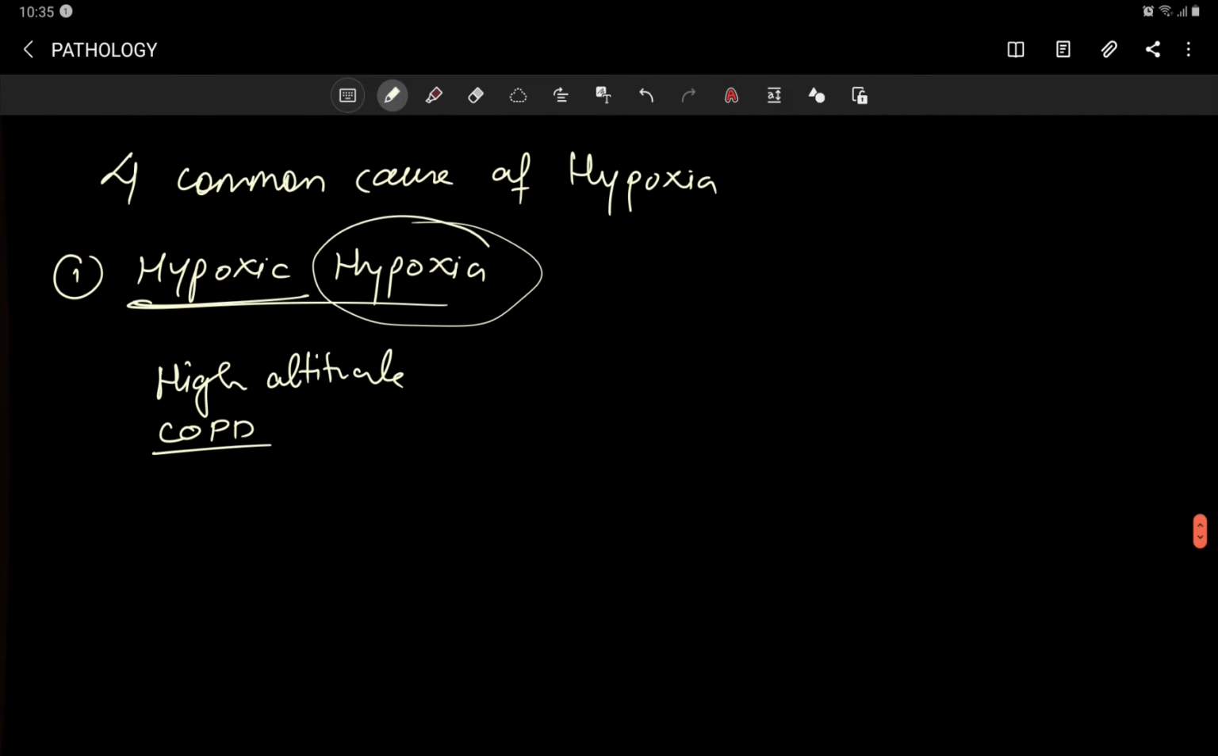So this is the main common hypoxic hypoxia: there is less oxygen in the surrounding from where I am taking the oxygen. The oxygen is already less in that atmosphere. This is hypoxic hypoxia. Number two is anemic hypoxia.